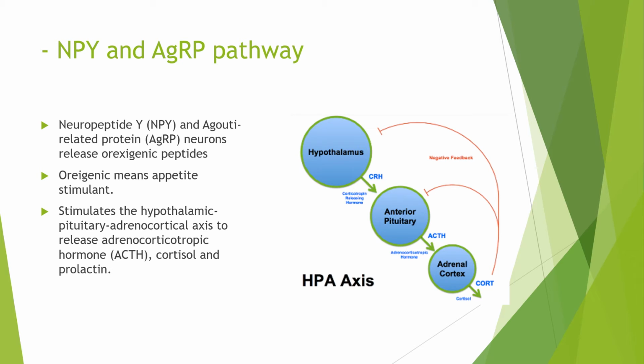In the arcuate nucleus, ghrelin also binds to the neuropeptide Y, or NPY, and the agouti-related protein, AGRP, neuron to release orexigenic peptides, which stimulates the hypothalamic pituitary adrenocortical axis to release adrenocorticotropic hormone, cortisol, and prolactin feedback loop, which increases glycemia through glucagon.